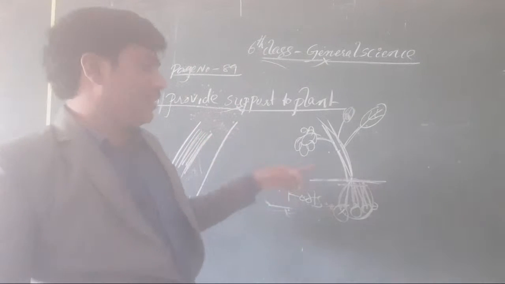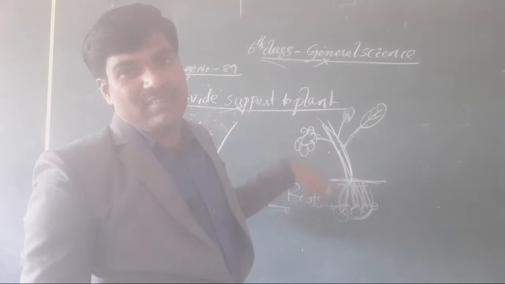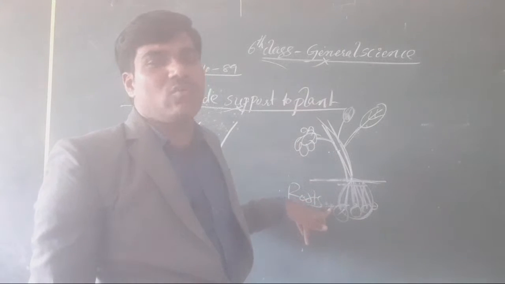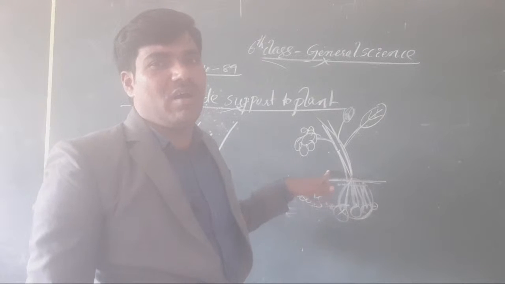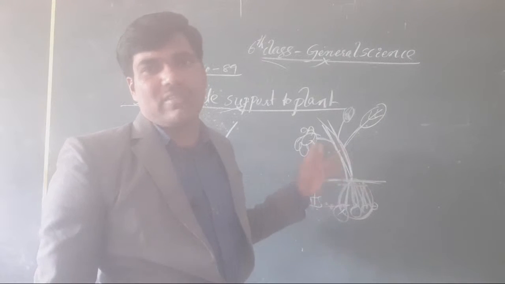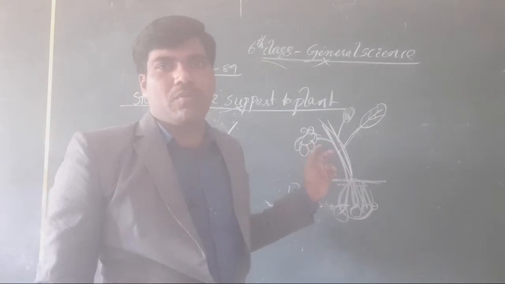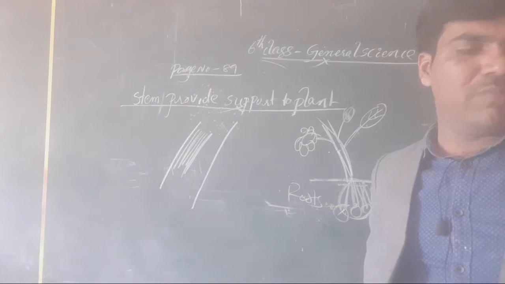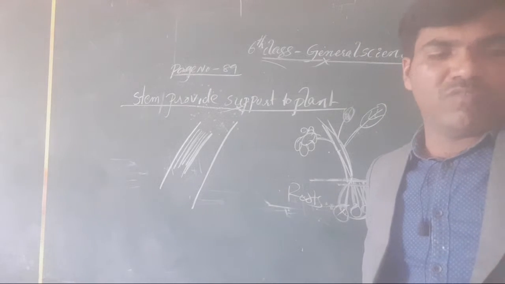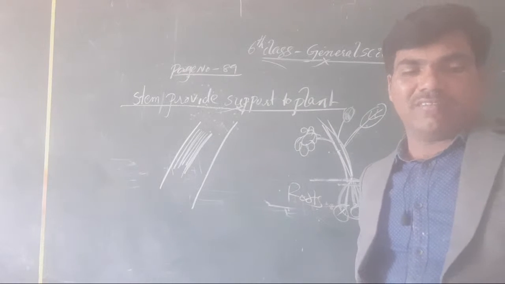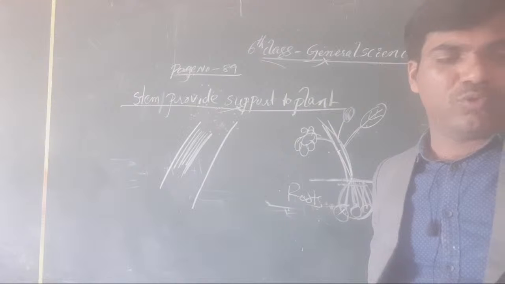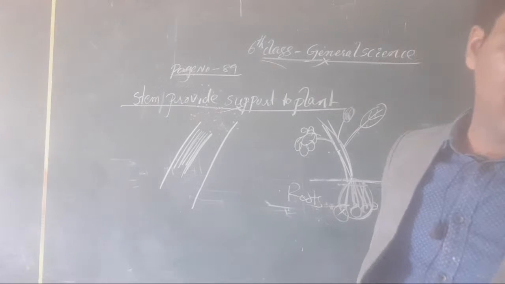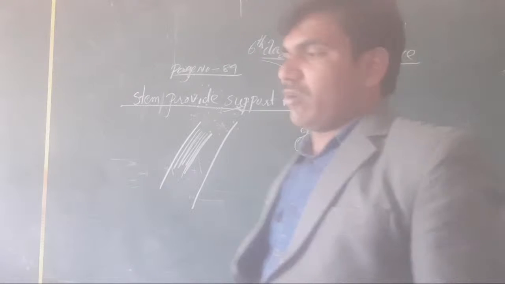Now, some stems do not appear above the roots. They are contained inside the earth only. The stem does not appear outside the earth in many plants, like potato, turmeric, garlic, ginger, and sugar cane. They store food material in the stem, due to which the stem bulges in size. Generally we think these are tubers or roots, but actually they are modified stems. Okay, clear or not, all of you?